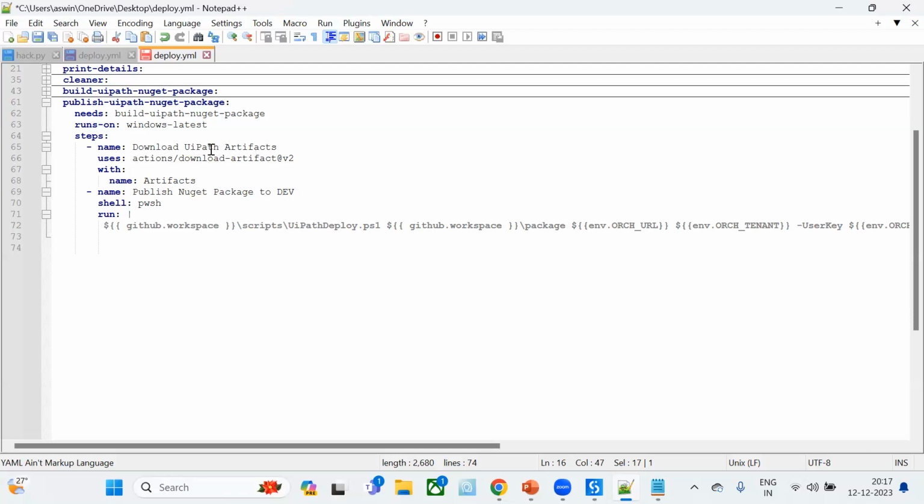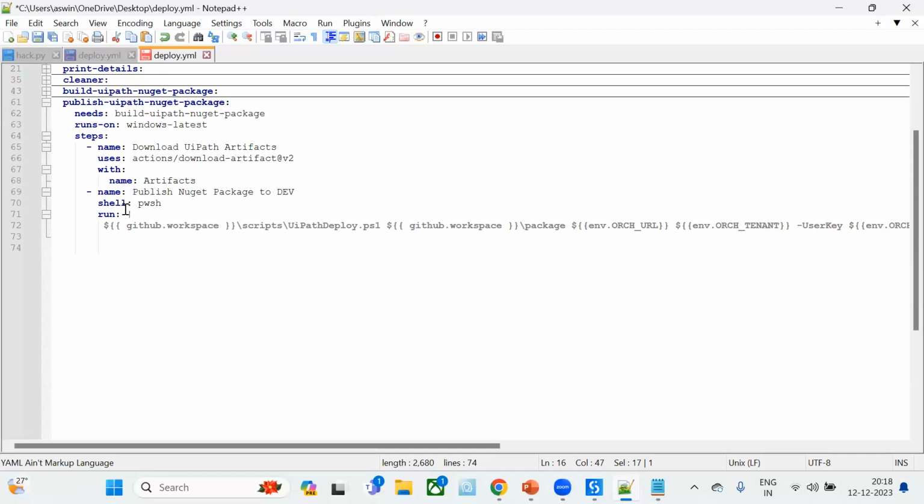So first it will get that artifact using the download syntax. This is the syntax available from GitHub itself. So it will be downloading that particular artifact, first our UiPath NuGet packages location to this particular script. And from here, using this, it will be uploading that to our Orchestrator.